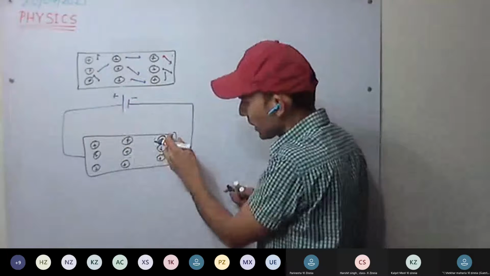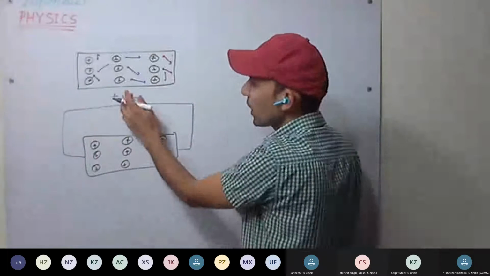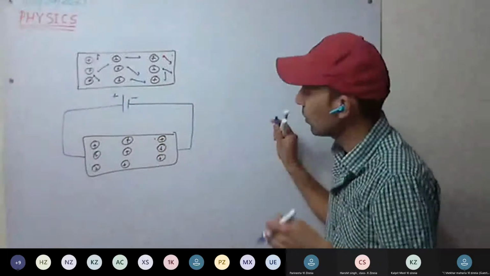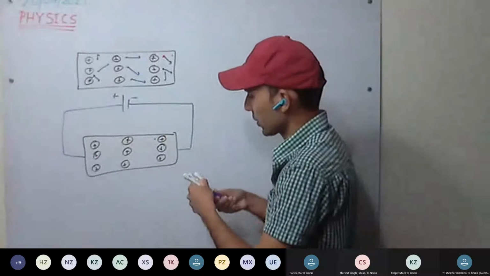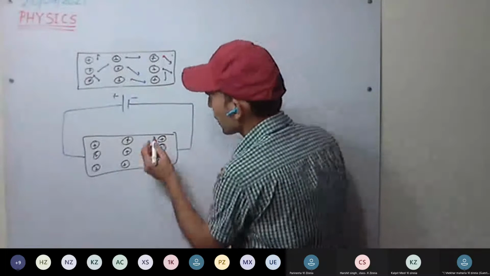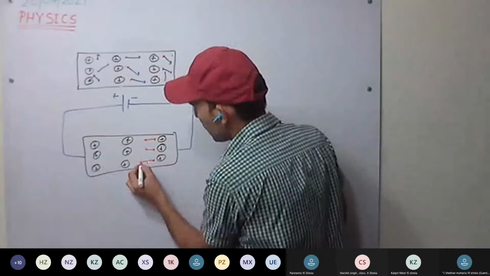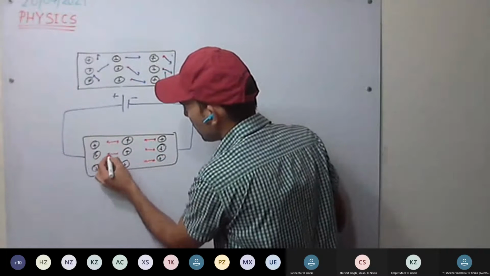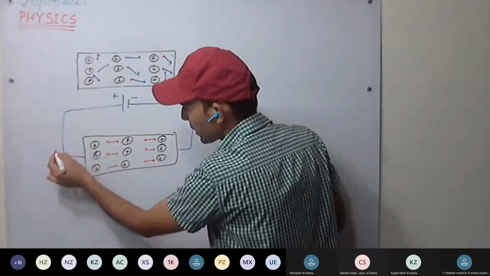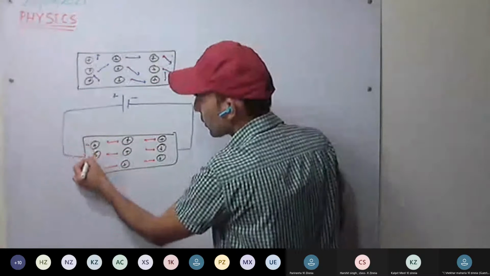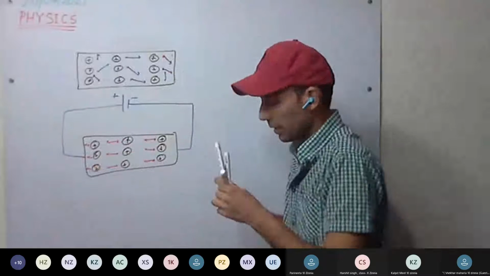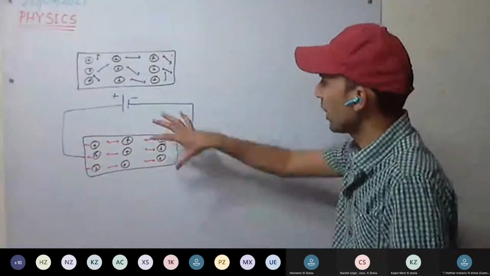These electrons are being forced to move towards the positive terminal. Now a force will be acting on these electrons, so they get aligned and start to move towards the positive terminal.